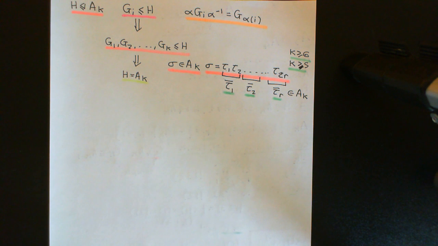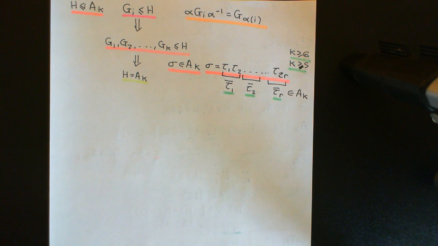Therefore we have shown that this normal subgroup, capital H, is in fact the improper subgroup, which is a contradiction, because we assumed initially that it was not the improper subgroup of the alternating group on the set of K elements. So what we have now done is proven Lemma 1.